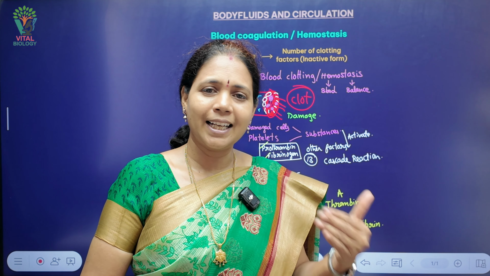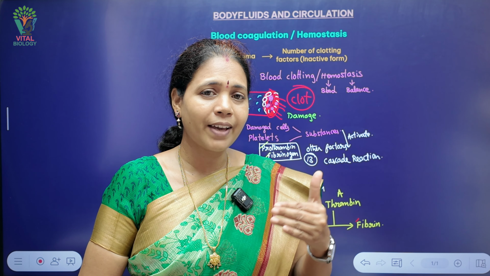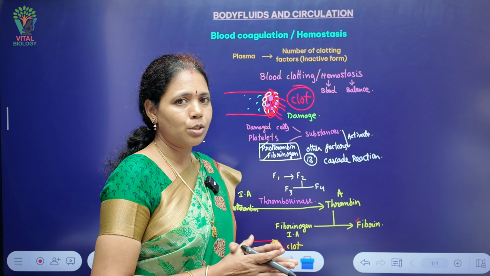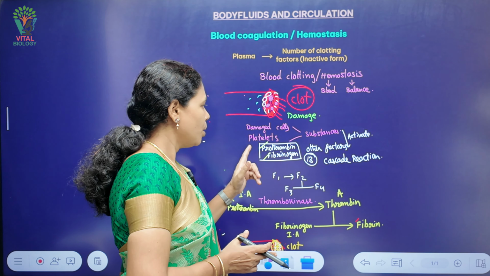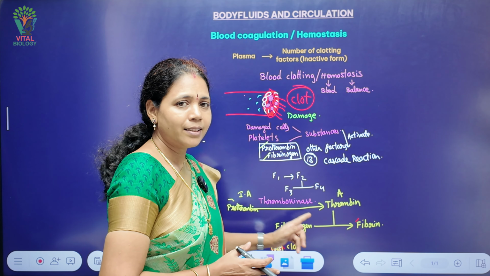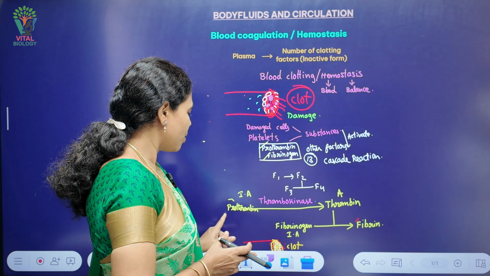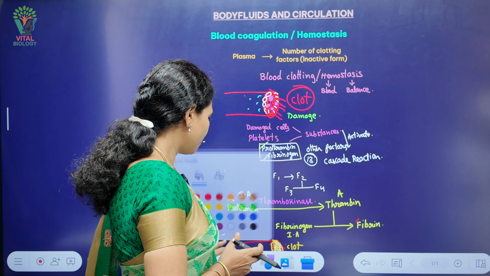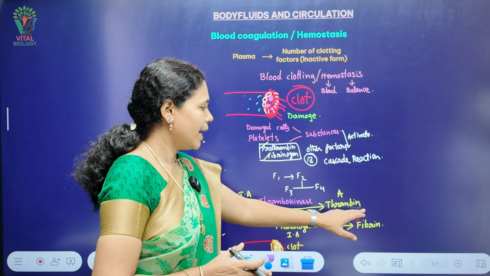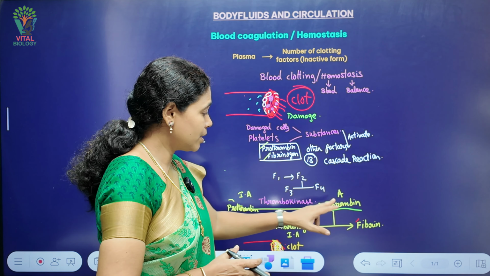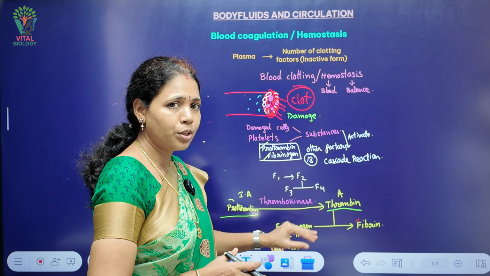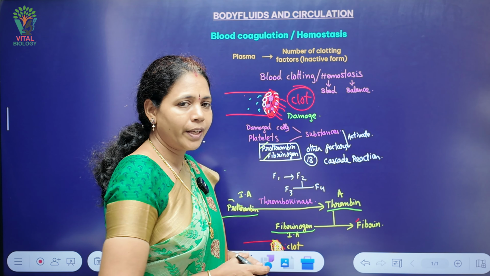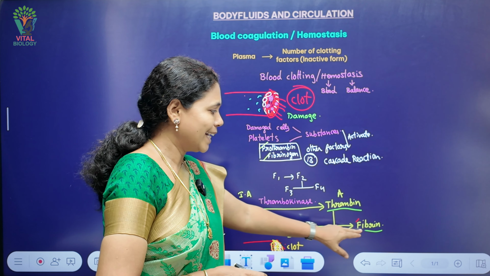Once they get activated, by a series of cascade reactions an enzyme complex called thrombokinase is formed. This thrombokinase plays an important role in the conversion of prothrombin into the active form, thrombin, and this thrombin plays a crucial role in the conversion of inactive fibrinogen into active fibrin.